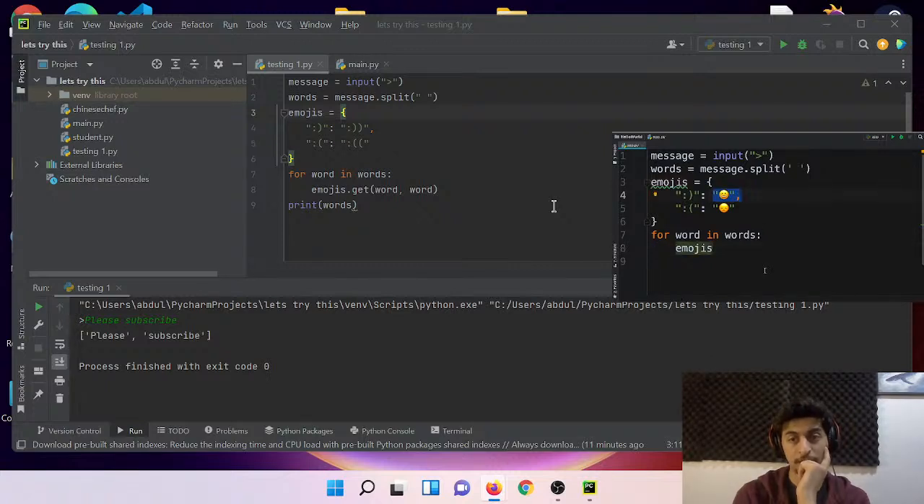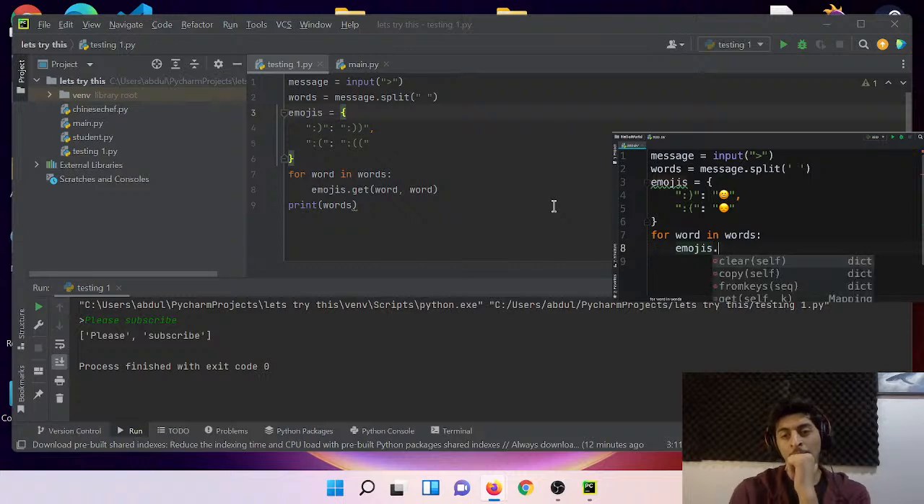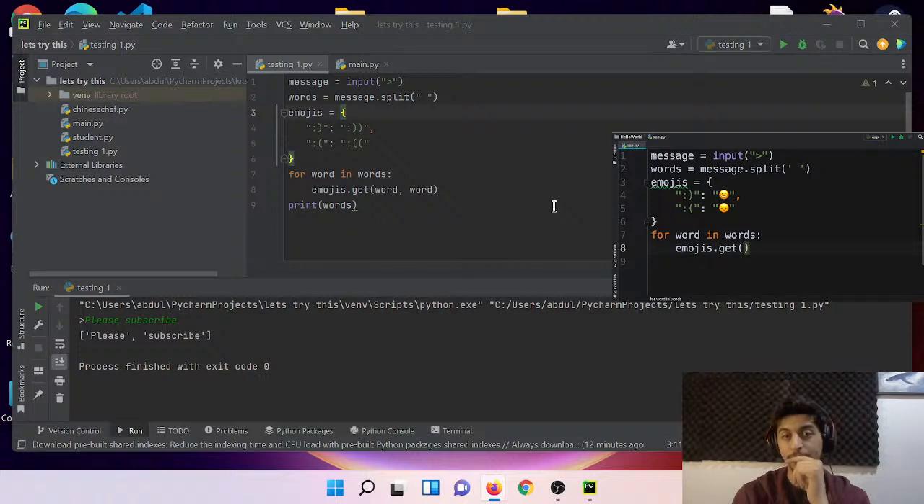Otherwise, we want to use the same word. So if the user types good morning, we don't want to translate those words. We just want to return those. So that is the case where we use the get method to supply a default value. So we want to get an item with the key word. And if we don't have an item with that key, we simply use that word as the default value.